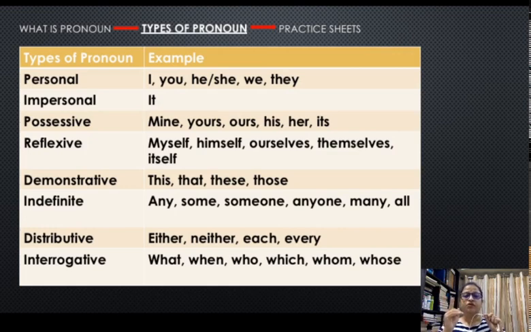So first person is the person who's speaking or writing, who's talking about himself, in speech or in writing. The pronoun that he uses for himself is going to be I, if I'm the only one who's talking.